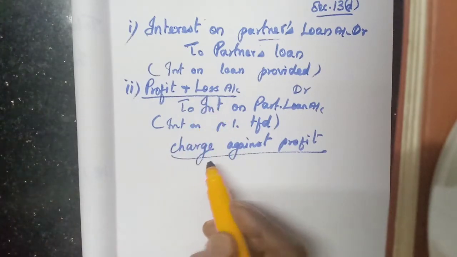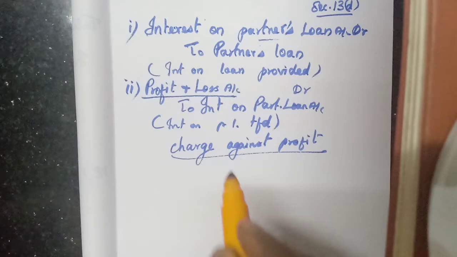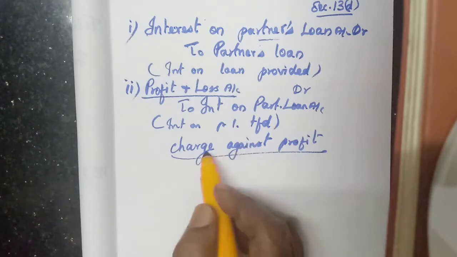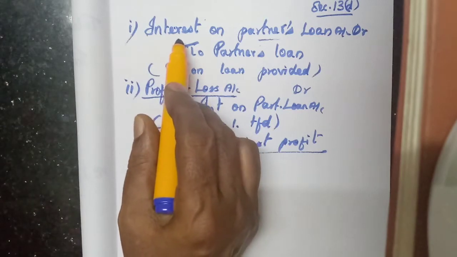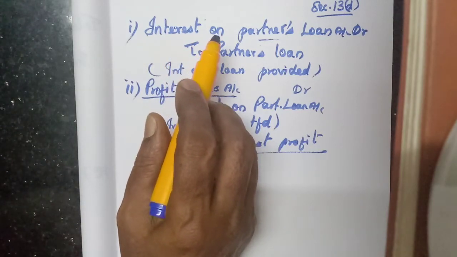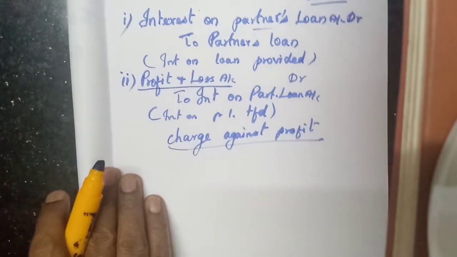Before any profit is distributed to the partners, it is the expense of the partnership firm. That is why we are charging this in the beginning itself, not in the profit and loss appropriation account.